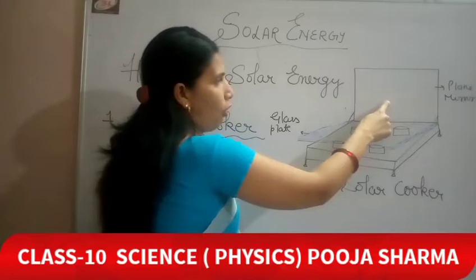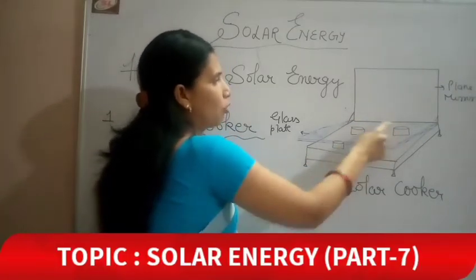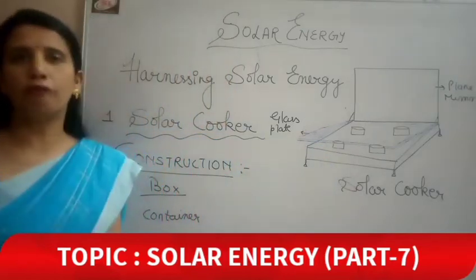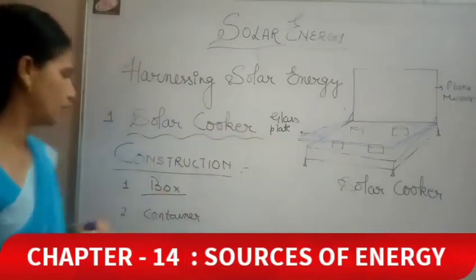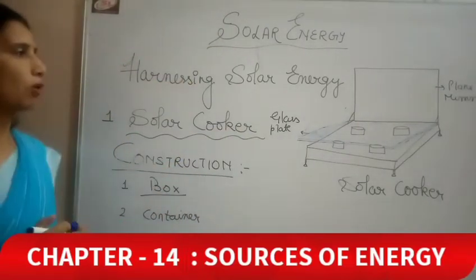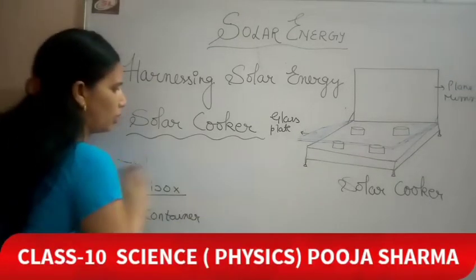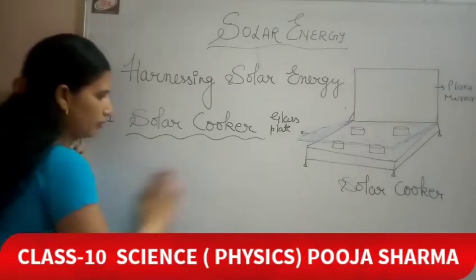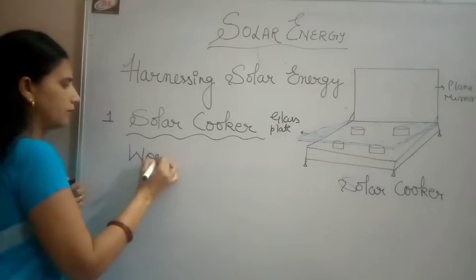When the sunlight falls on the mirror, it goes to the glass plate, and through the glass plate it goes to the containers, and the food starts cooking. So these are the four major construction parts of the solar cooker. Now let's come to its working, how it works. Working of the solar cooker.